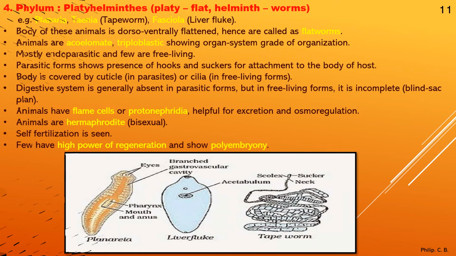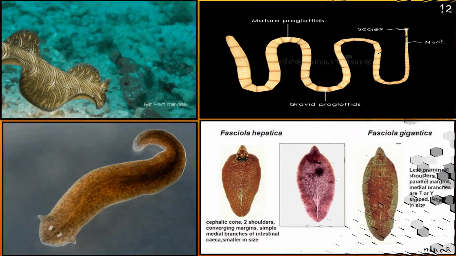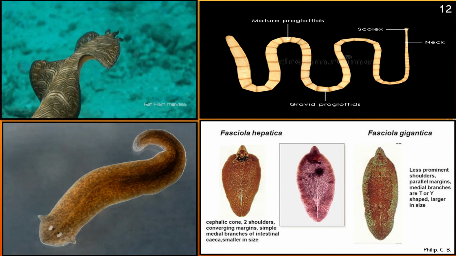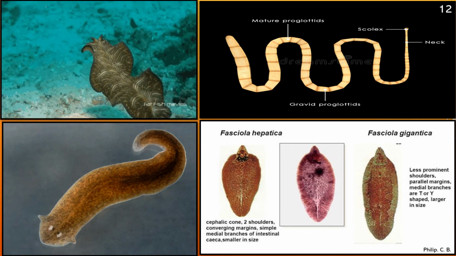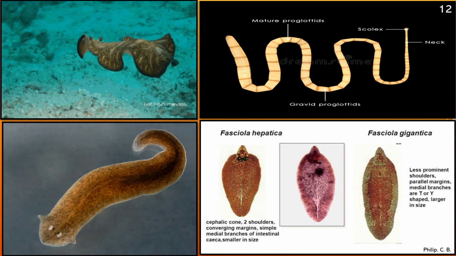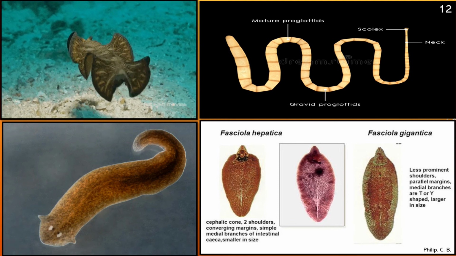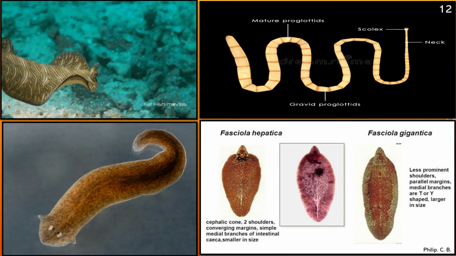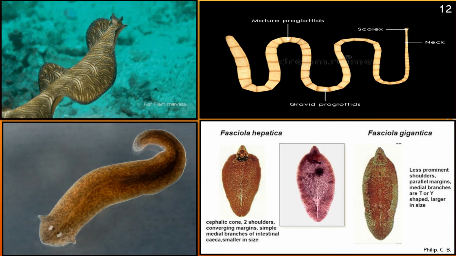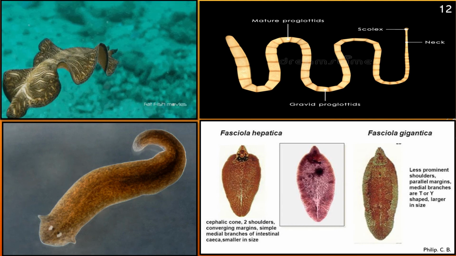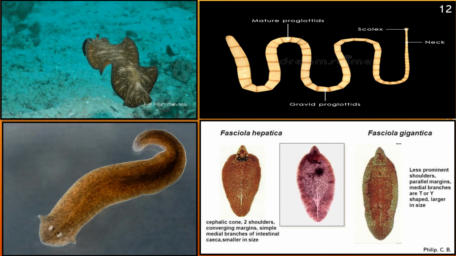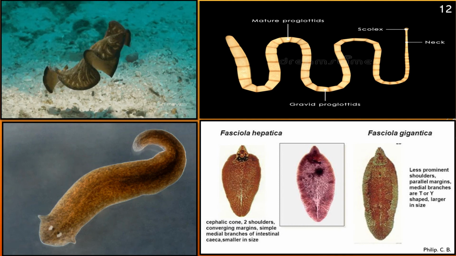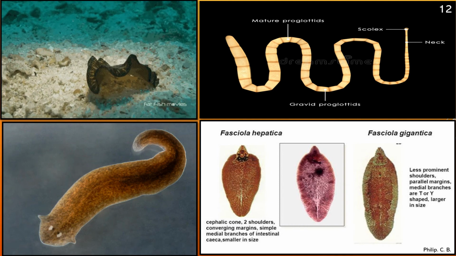Okay, here we can see the examples. That is one of these flatworms found in the ocean. Then you can see a tapeworm image, how long it can be. Then lower image left, Planaria. Now if you see the Planaria species, you can see the presence of eye spots, which are not true eyes, but eye spots are present. And again you can see some examples, like liver fluke, Fasciola hepatica and Fasciola gigantica, two different species.